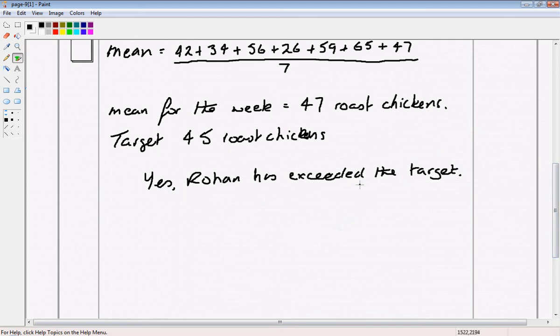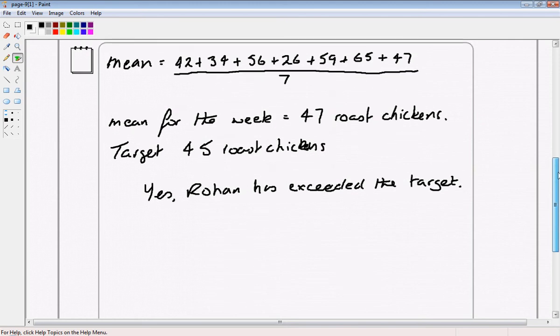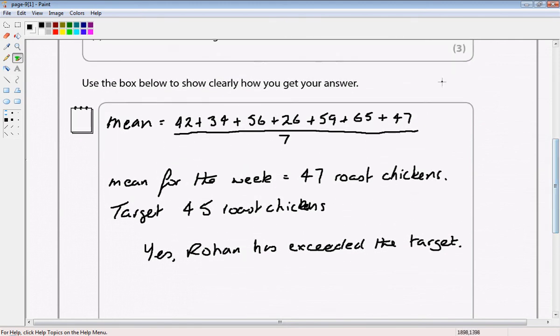Okay, and that's it. I mean, obviously, I'm using a laptop here, and you're going to write this probably a lot neater than I am. But the mean average, remember, we add the numbers, then divide by 7. So you haven't got to write it this way. This is just the way that I write it. We then get our answer. So we have 47. His target was 45. So we've shown here that he has exceeded his target.